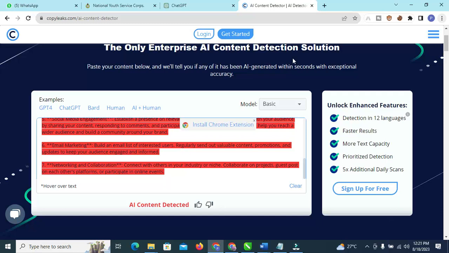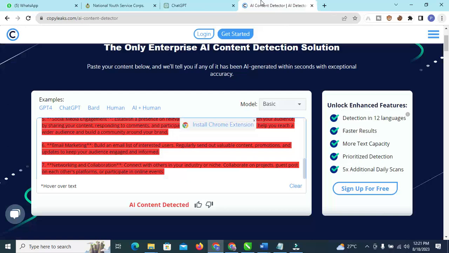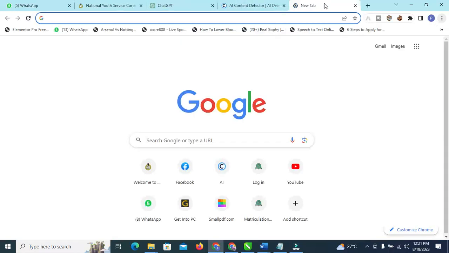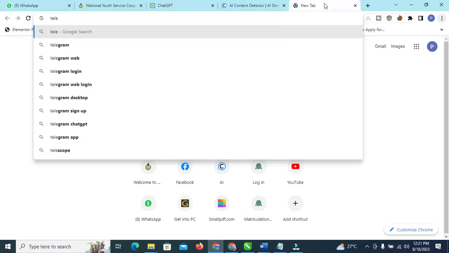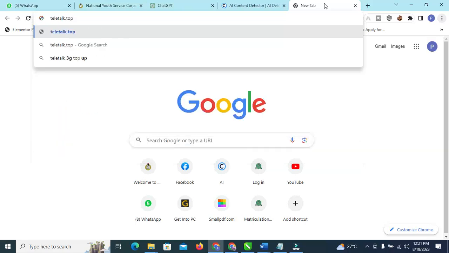So now follow me. From my first step, I go to ChatGPT, I generate text. Then I come back to copy links to check who wrote the text for me. Is it human or AI? Now the next thing I'm going to do is, there's a website called Tele, from the word television, teletalk.top. Can you see it?